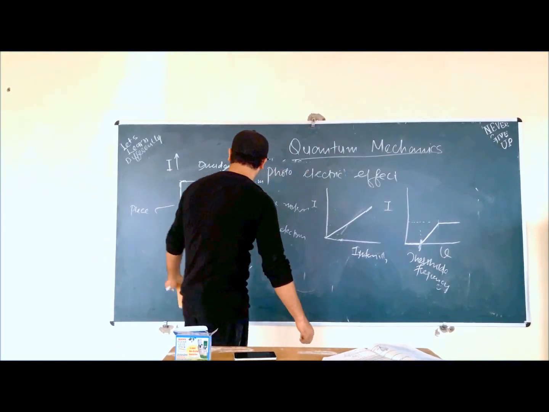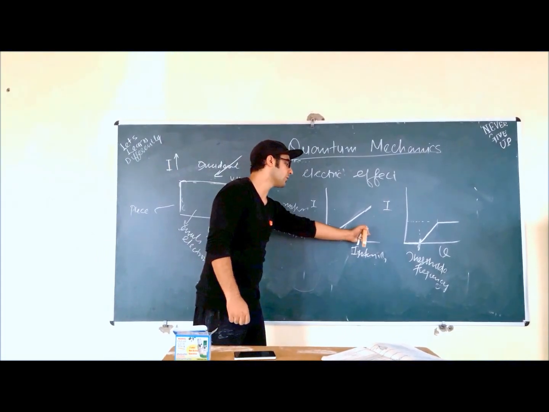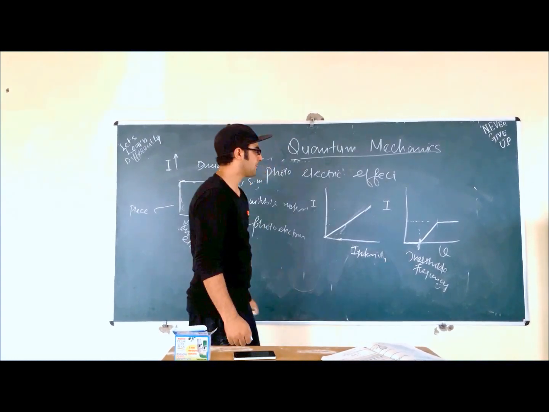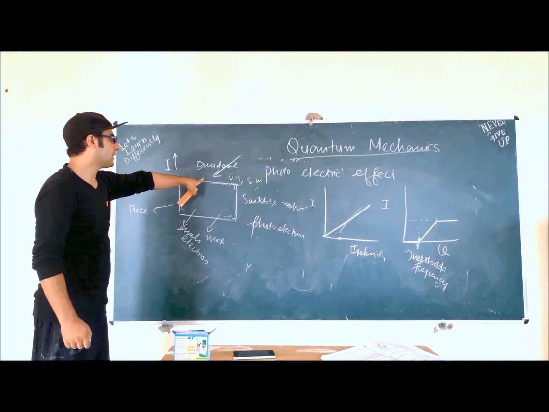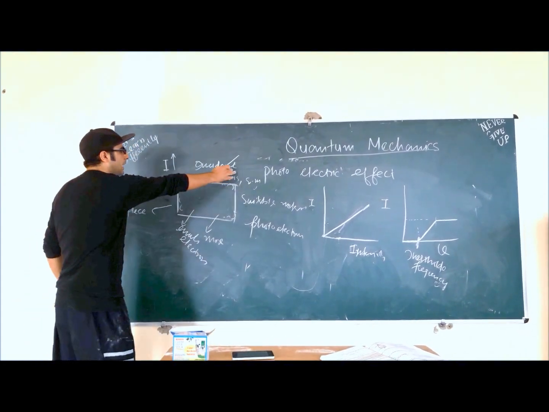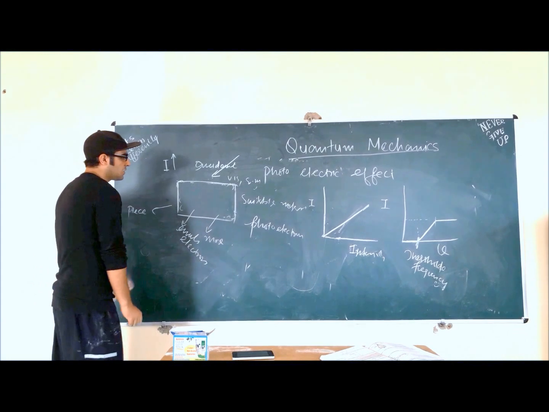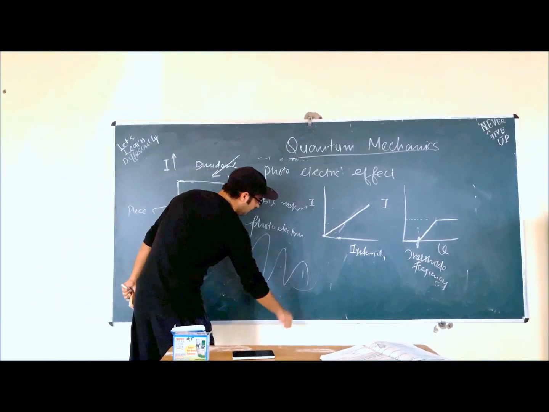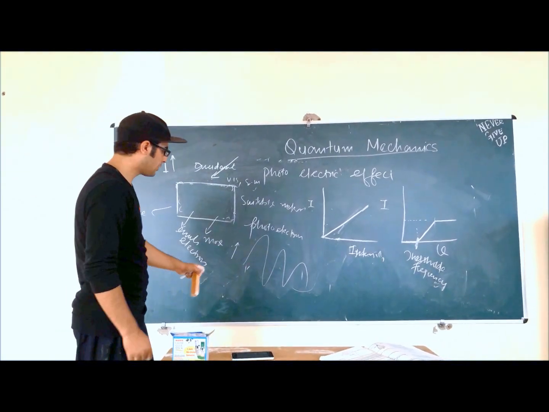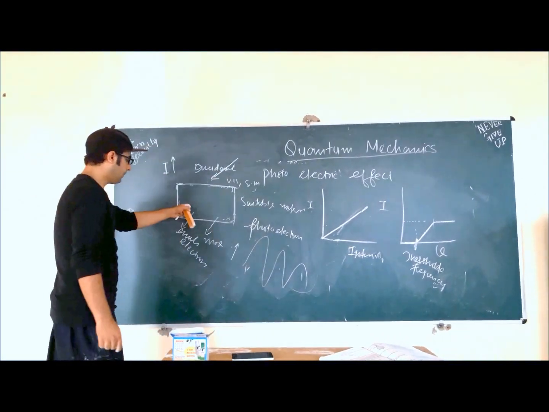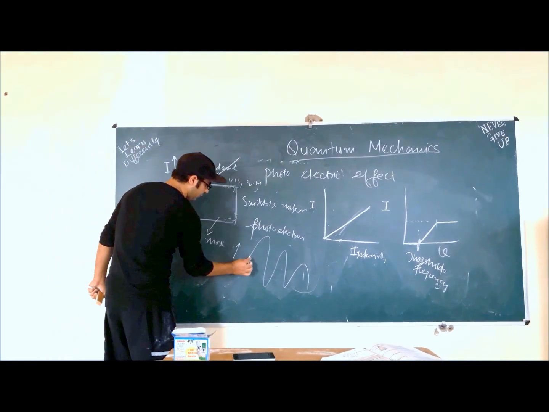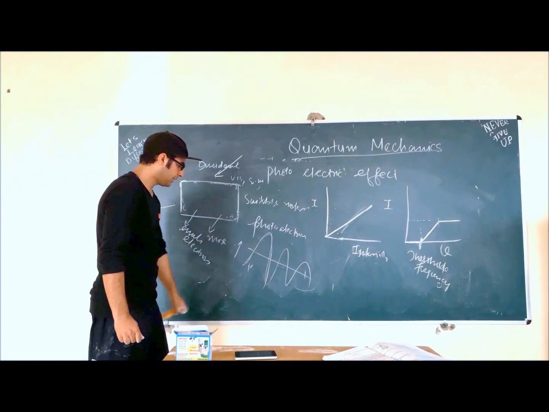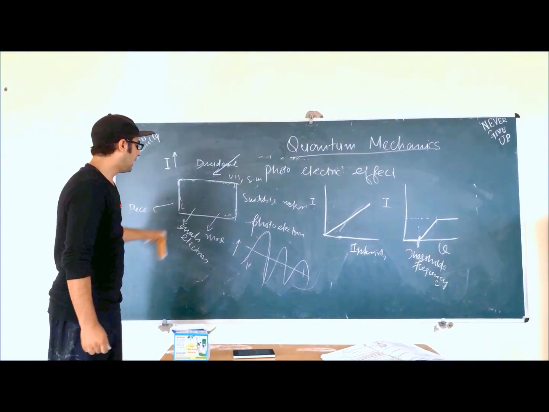so we will just wrap it up. If we use Newton's corpuscular theory, it will easily explain. But if we use the wave theory, it will not be explained, because we will consider light as a wave. So the wave falls on this. If we increase the intensity, that means we increase the amplitude of the wave. Logically, the current should not increase, because when the intensity gets increased, the intensity has nothing to do with current and nothing to do with the emission of electrons.